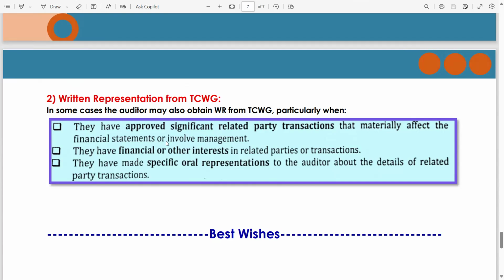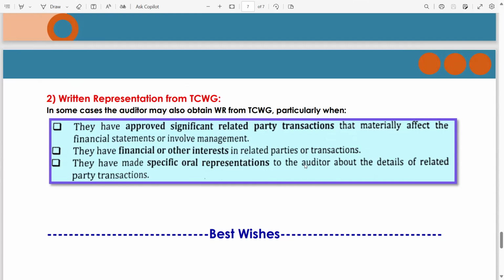If there are any related party transactions in which management is involved, and approved by the TCWG, then we should have to obtain the written representation from TCWG. They have financial or other interest, meaning TCWG have financial or other interest in related parties or transactions. TCWG have made specific oral representation to the auditor about the details of related party transactions. We all know oral or verbal evidence is not sufficient and appropriate audit evidence. It should always be in written form.